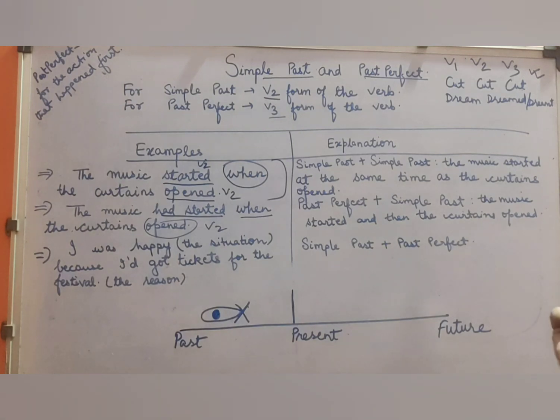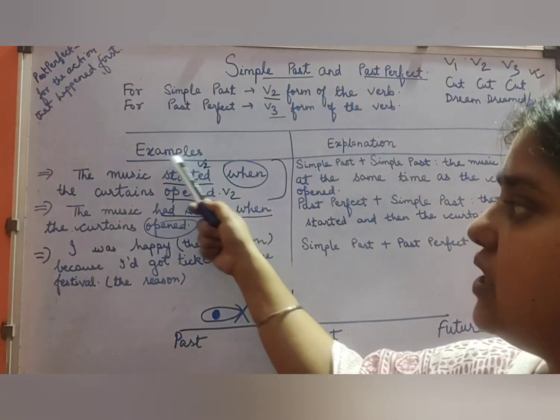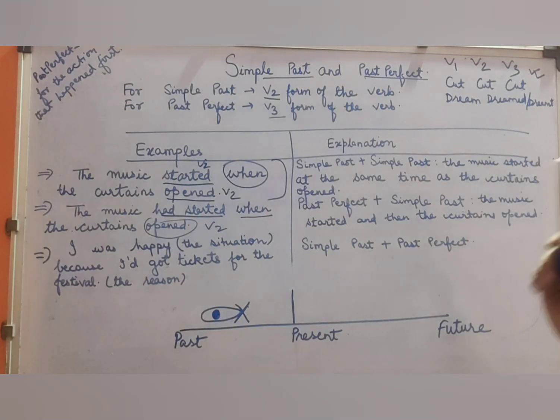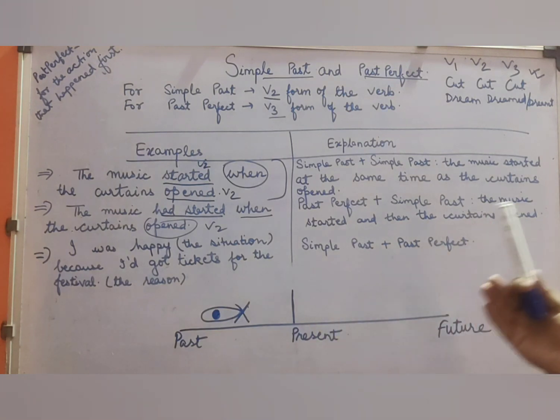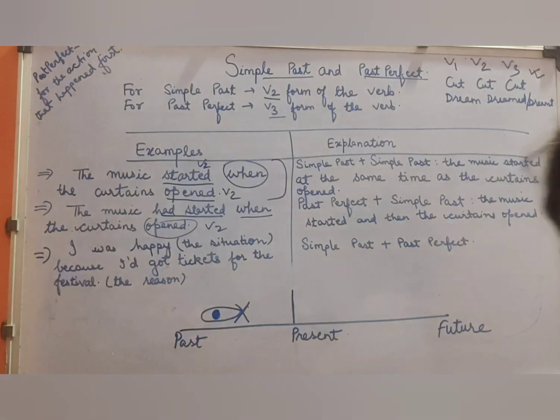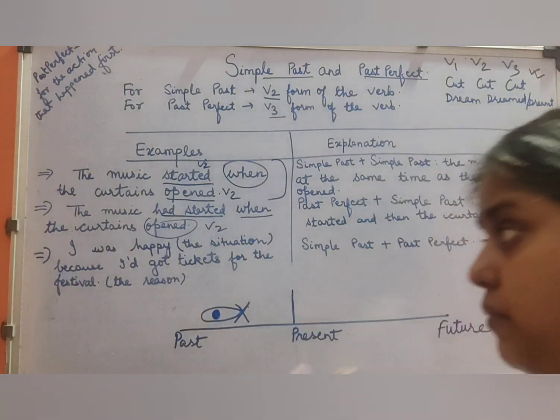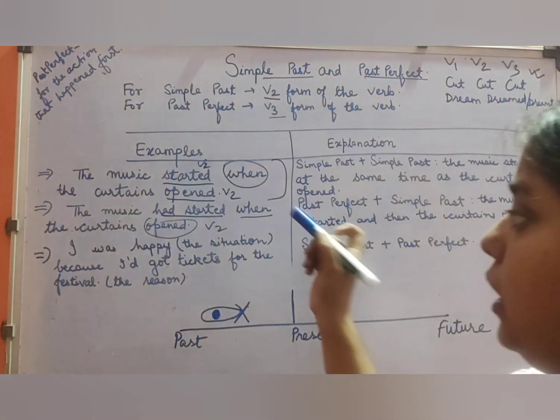It simply implies that both the activities had taken place, that is the start of music as well as the opening of the curtains had taken place at the same time. Therefore, when the activities in the past take place at the same time, we use what?